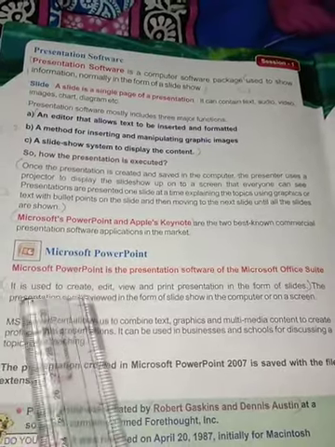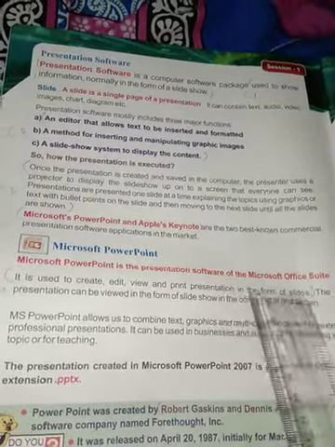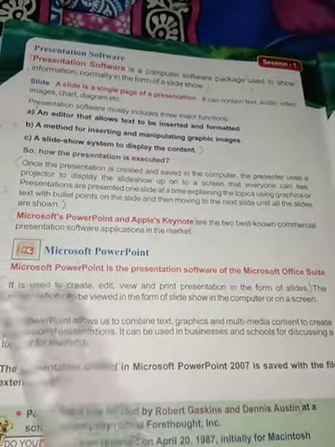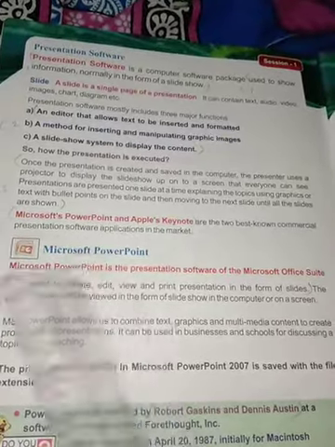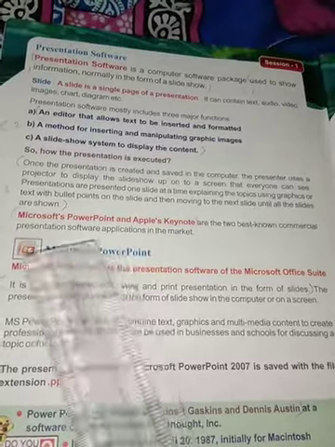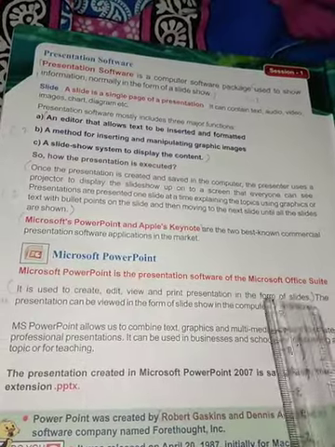It is used to create, edit, view, and print presentations in the form of slides. So this software allows you to edit, view, and print. You can take a printout of that presentation in the form of slides.